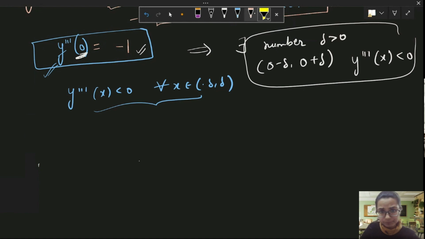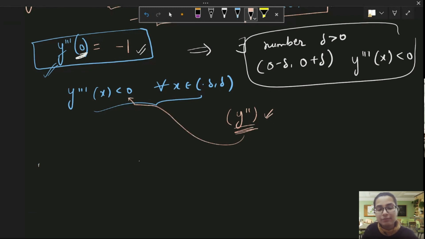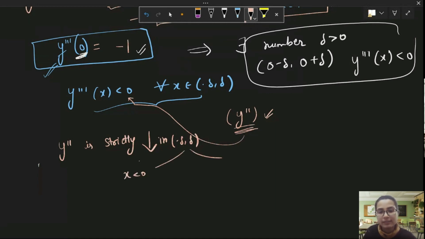Now, y triple dash is the derivative of y double dash. When you differentiate y double dash, you get y triple dash, and the derivative of y double dash is less than 0. What does it mean? It means that y double dash is a strictly decreasing function in this interval. So for a strictly decreasing function, what do we know? There are two cases, x less than 0 and x greater than 0.